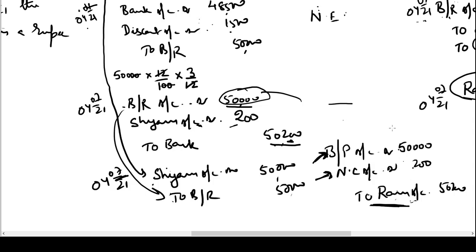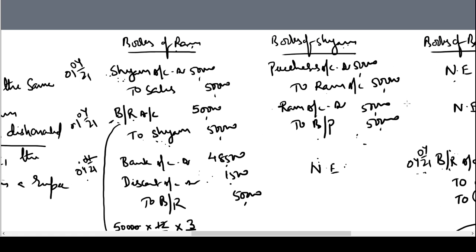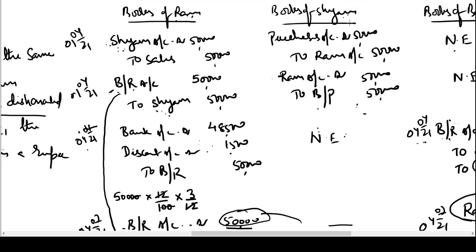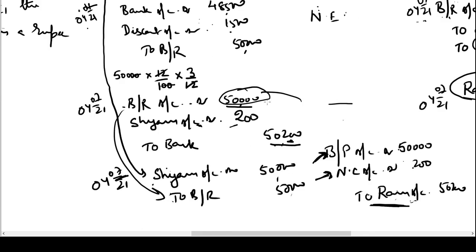Okay. Now let us try to understand the logic behind the entry. When Shyam purchased goods on credit from Ram, Ram account was credited. When Shyam gave a bill to Ram, Ram account was debited. Ram's account appeared to have been settled. Or in the books of Shyam, it seemed that Ram account was settled. Okay, we made Ram account balance 0. But the balance was made 0 by giving a bill. But on the due date when the bill is dishonored, Ram has to be restored to his original position, that of a creditor. This entry has to be reversed. That is what we have done here.